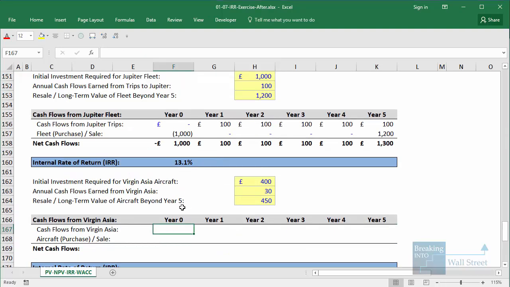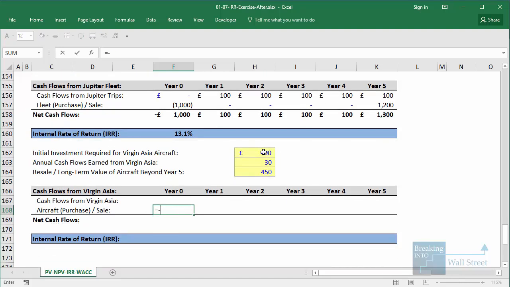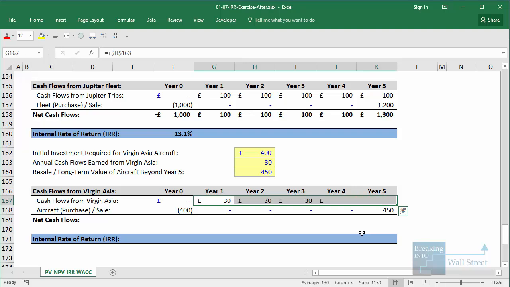Now, for the second scenario, it's similar, but we just have different numbers. So we'll link to the initial investment up here. We'll say 0 for each year in between. And then at the end, we'll link to the resale or long-term value of the aircraft beyond year 5. For the cash flows, we'll say 0 in year 0 because we haven't actually purchased the fleet or expanded there yet. And then in each subsequent year, we'll link to the 30 million in annual cash flows. We'll anchor that, copy it across.